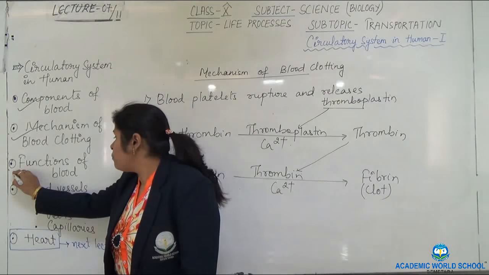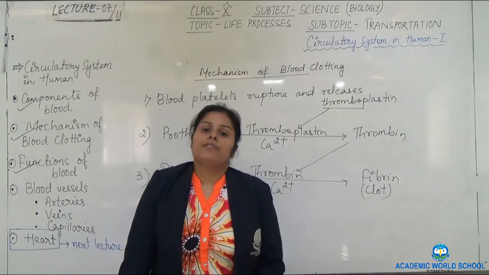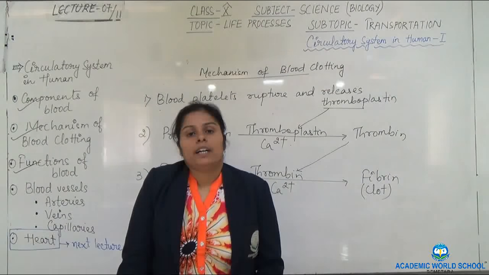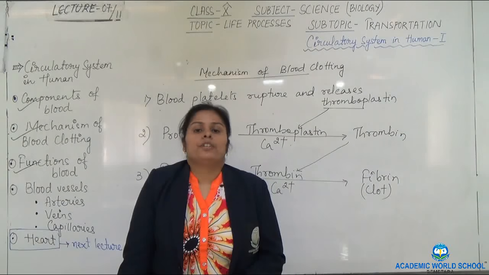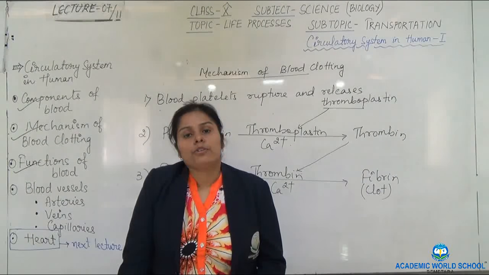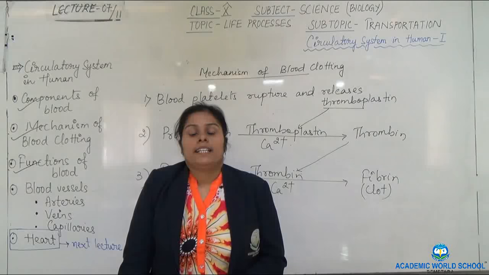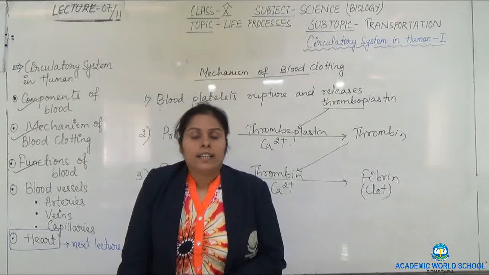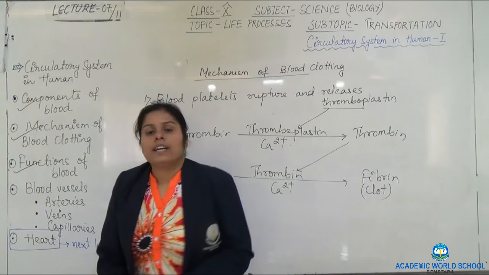Now we will move forward towards functions of blood. What are the functions of blood? The first function of blood, which we have been reading from the beginning of this chapter, is transportation. Blood helps to transport nutrients, oxygen, carbon dioxide, waste products, and hormones. It helps in the defense mechanism because WBC helps to fight germs, it helps to maintain the body temperature, and it also helps to regulate the pH of the body. So there are 5 to 7 functions of blood. So we have completed functions of blood.